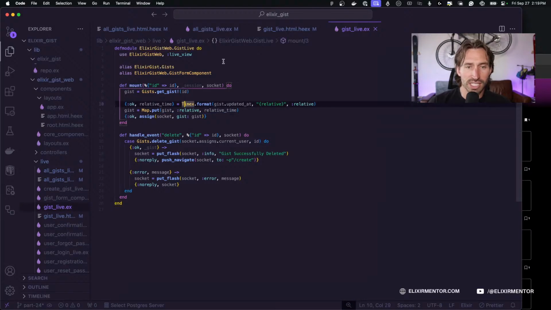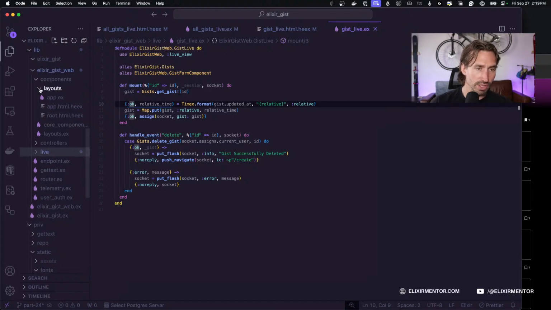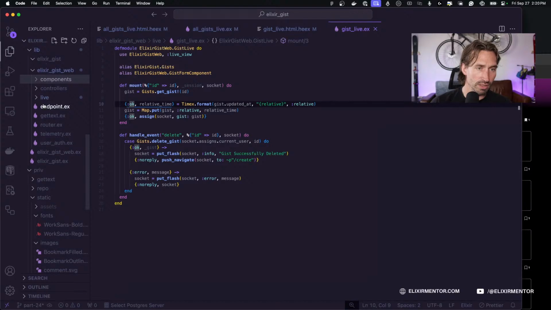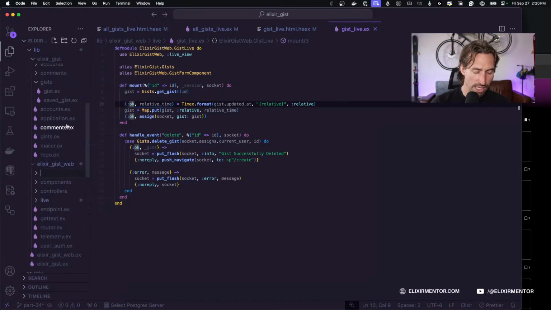So yeah, in our Gist Live, we're using timex to format. So instead of doing this in our mount function, let's go ahead and actually create a utility file where we can access this from other places. So let's see, in our Gist web, let's create a new folder and let's call this utilities.